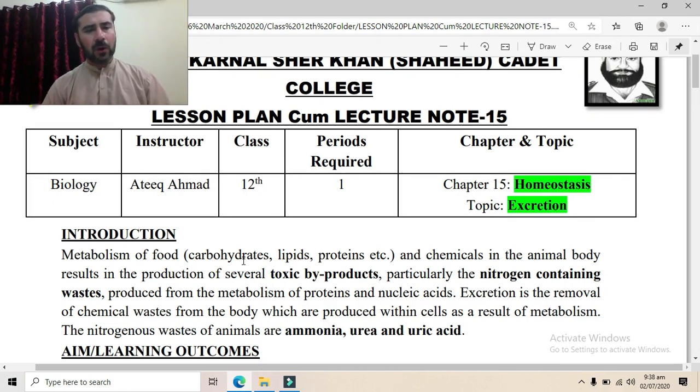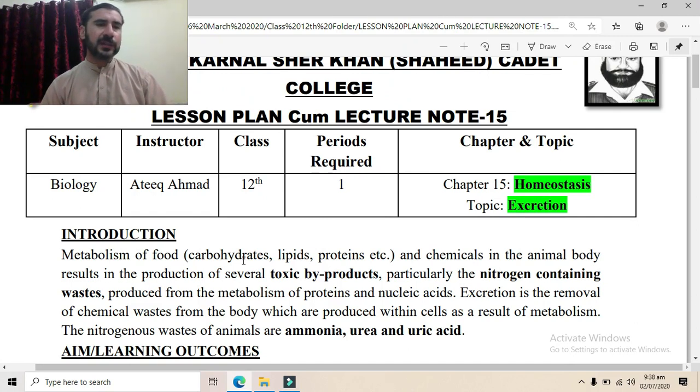Among these, the most toxic are the nitrogen containing wastes, which are produced as a result of metabolism of proteins and nucleic acids. Proteins are basically made of amino acids. So first the proteins are broken down to amino acids.